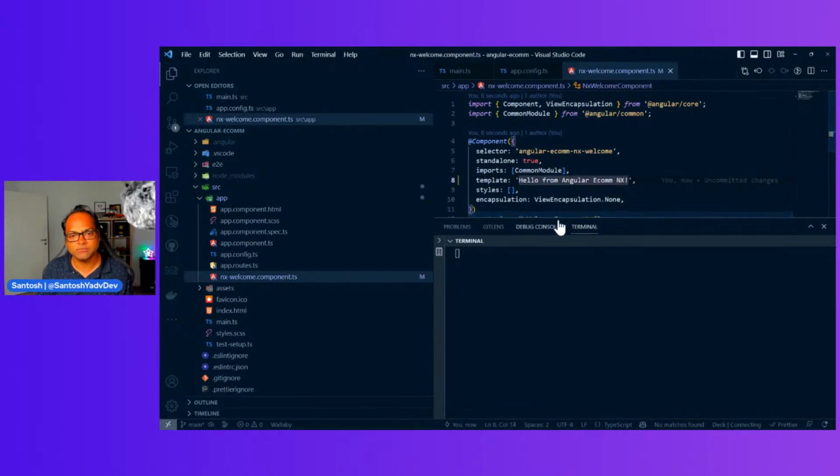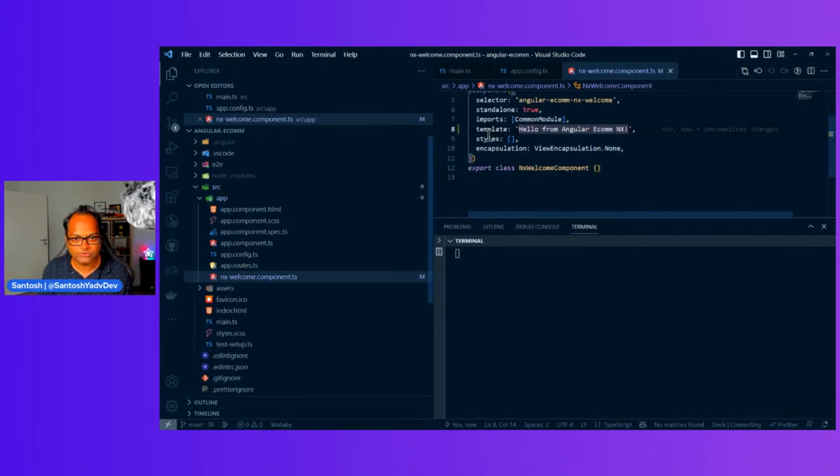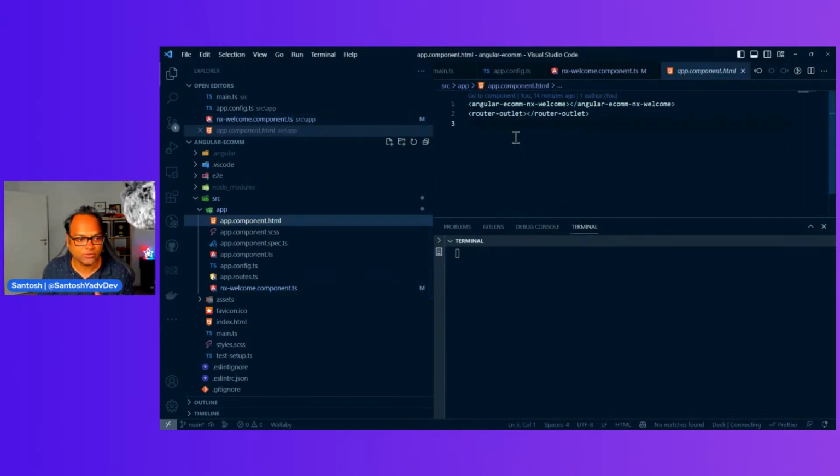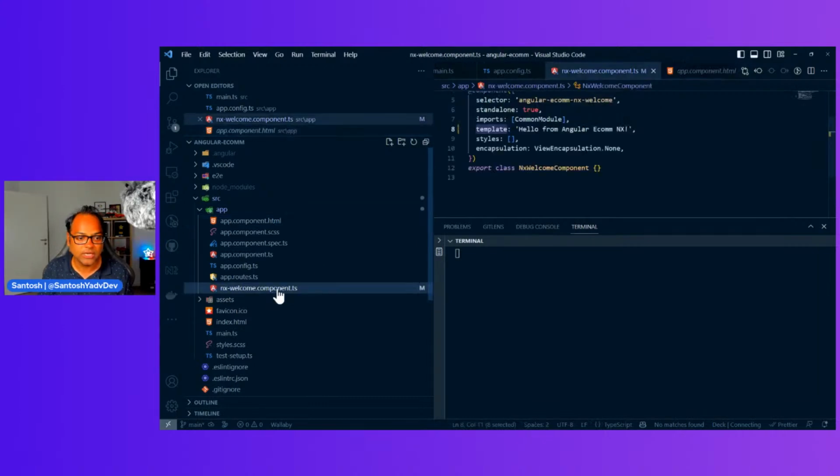You can actually put your template inside your component using the template property, where you provide it as a string, or you can have an HTML file and put your template inside the HTML file. It's up to you what you want to use, but I generally prefer my templates in a separate HTML file, because I don't think your templates are going to be very small.